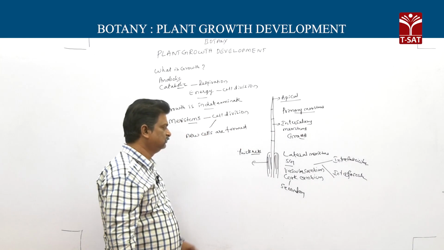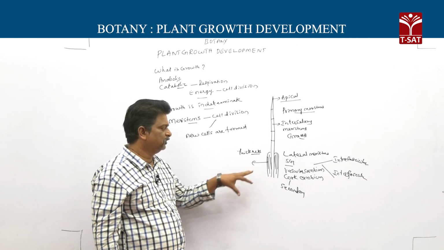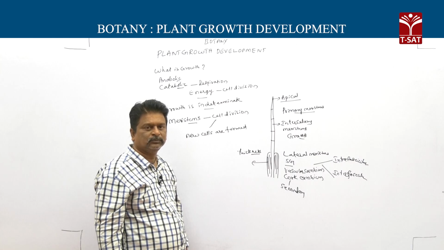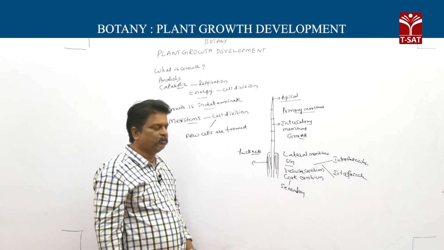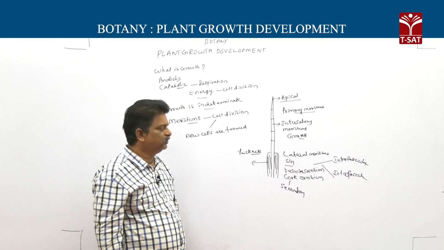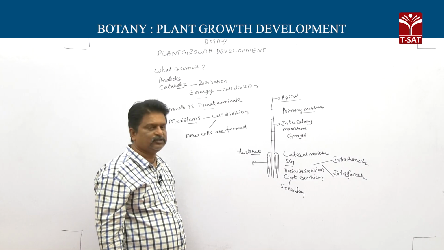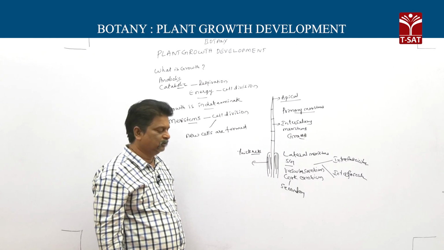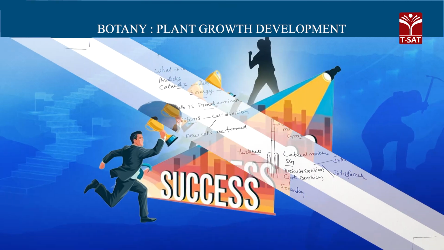So point is lateral meristems are not only secondary, they are both primary and secondary. Even primary meristems participate in secondary growth. For that example is intrafascicular cambium. This intrafascicular cambium is primary meristem, participates in secondary growth and increases thickness.